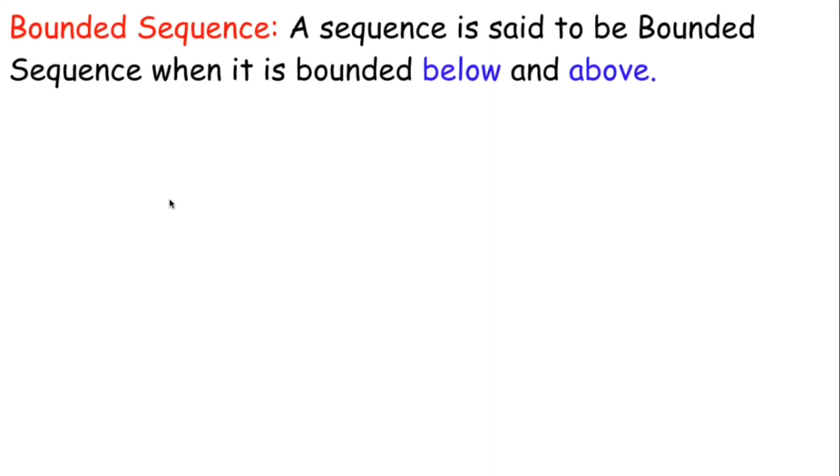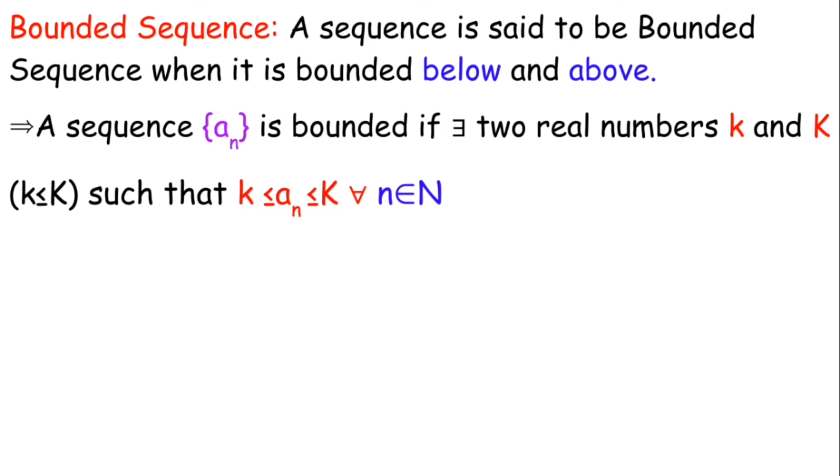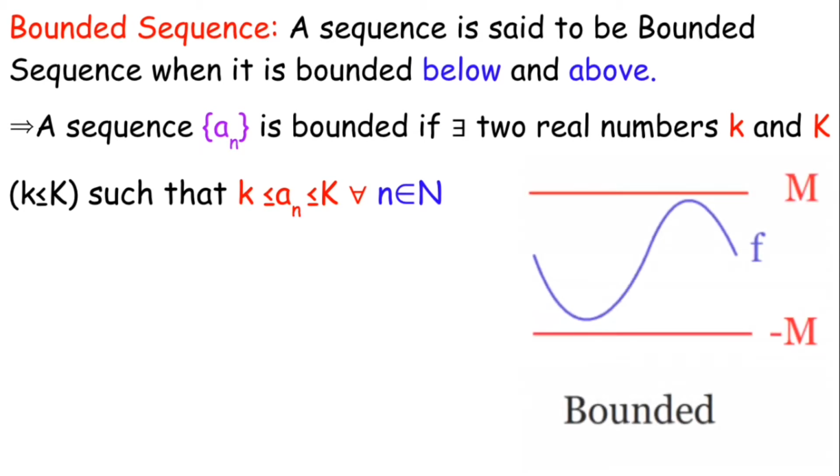Now let's look at what a bounded sequence is. A sequence is said to be bounded when it is both bounded below and bounded above. A sequence a_n is bounded if there exist two real numbers, small k and capital K, such that k is less than or equal to K, and a_n lies between small k and capital K for all values of n belonging to natural numbers.